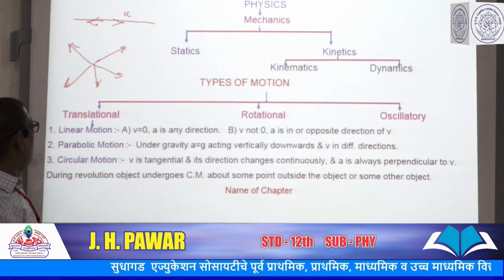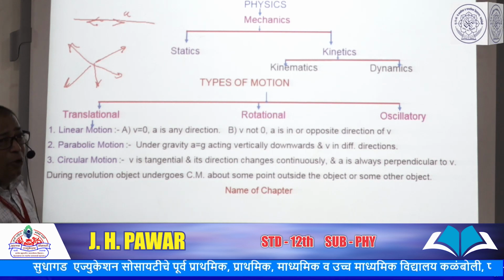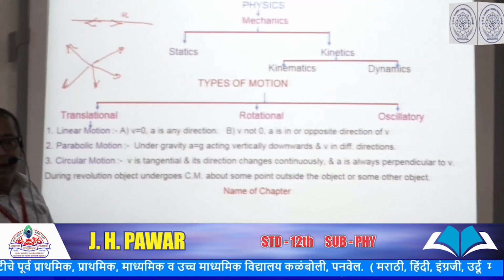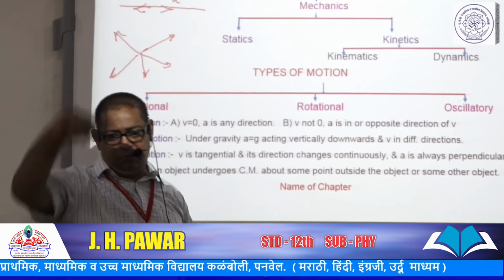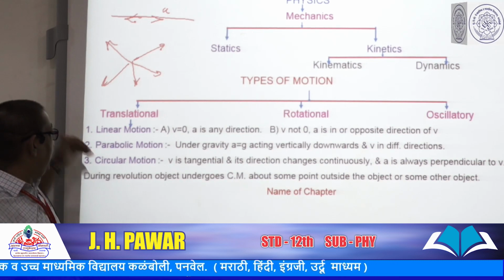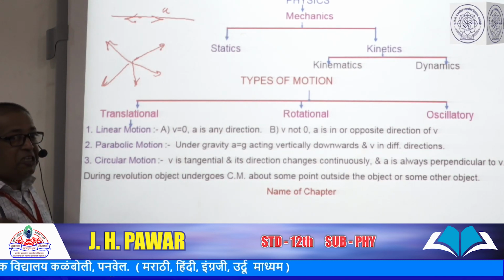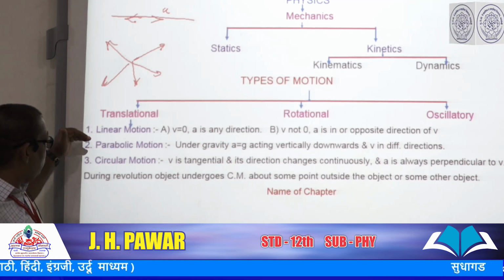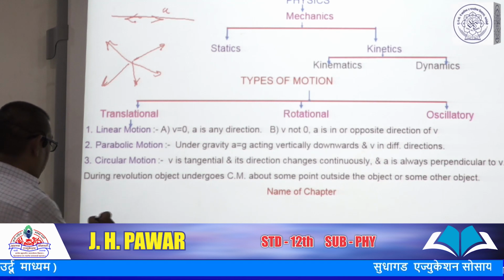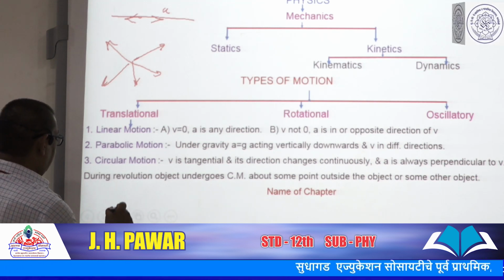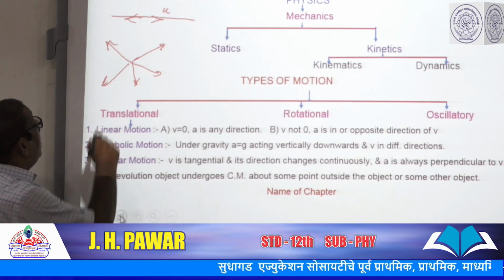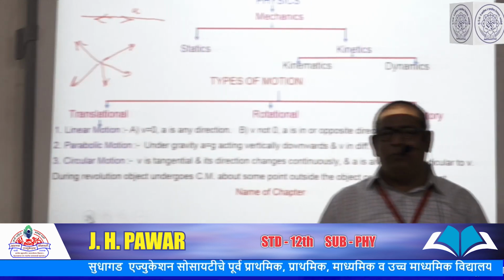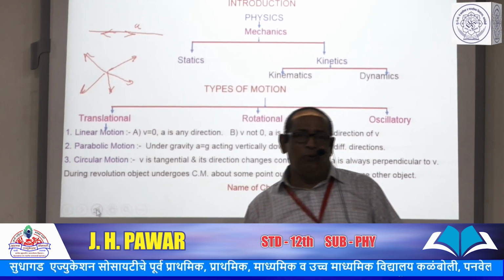Thereafter we go through parabolic motion. Actually, linear motion is one-dimensional motion. Means the body is moving along one path, along the x-axis or y-axis if we consider the Cartesian coordinate system. But now we go through parabolic motion. Means what? It is a projectile motion, when an object is thrown in air with initial velocity.